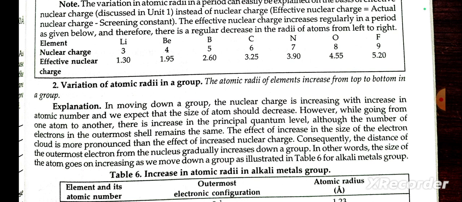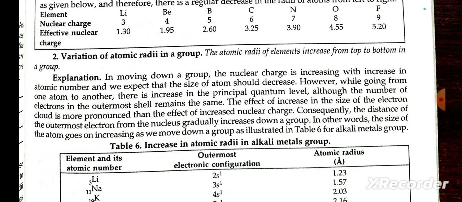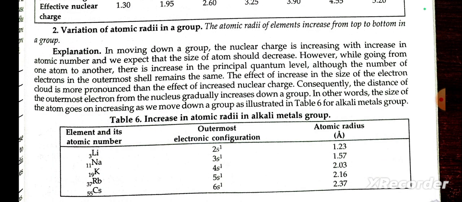However, while going from one atom to another, there is an increase in principal quantum level, and although the number of electrons in the outer shell remains the same, the effect of the increase in size of the electron cloud is more pronounced than the effect of increased nuclear charge.